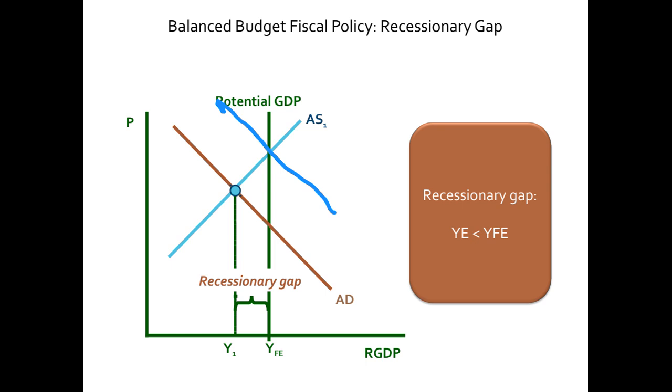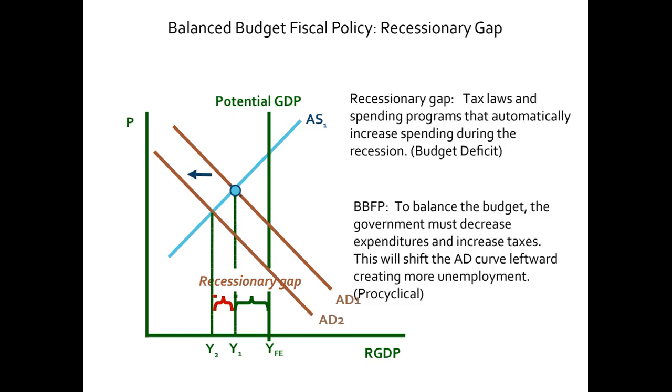So balanced budget fiscal policy is pro-cyclical only in case of a recessionary gap if you are running a deficit. And if you try to balance your budget, then the policy would be pro-cyclical. Pro-cyclical means it will increase the severity of this problem, that is unemployment.